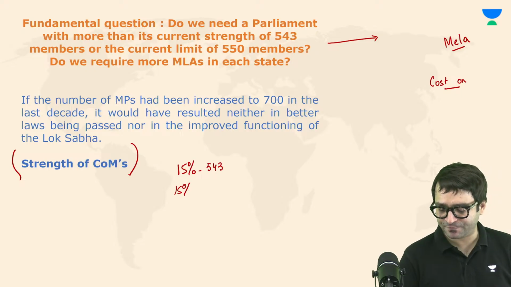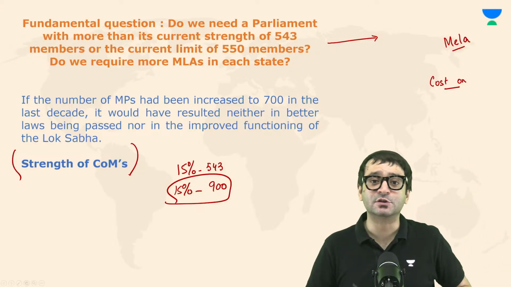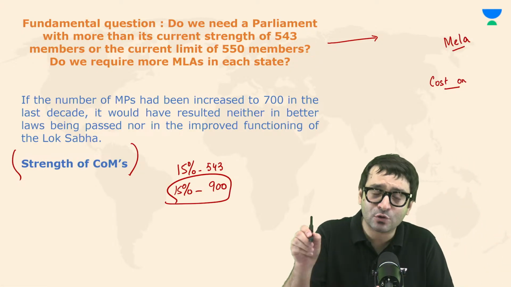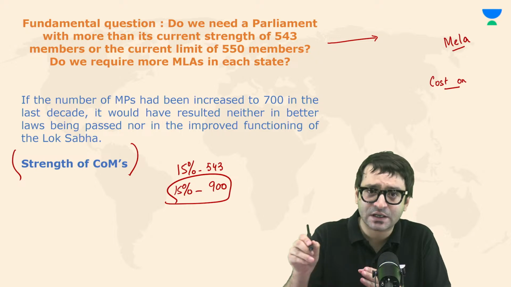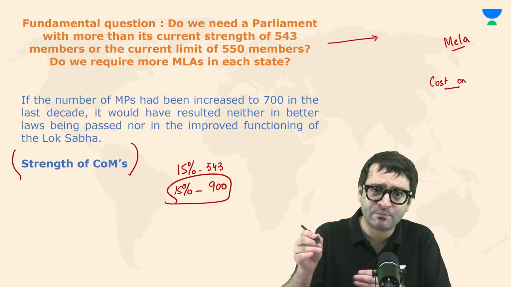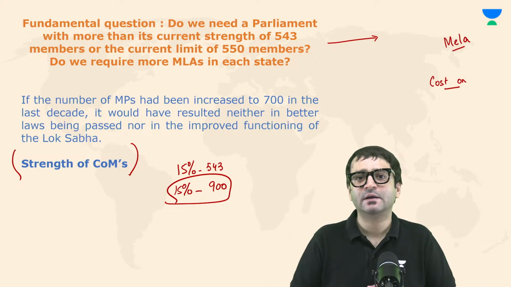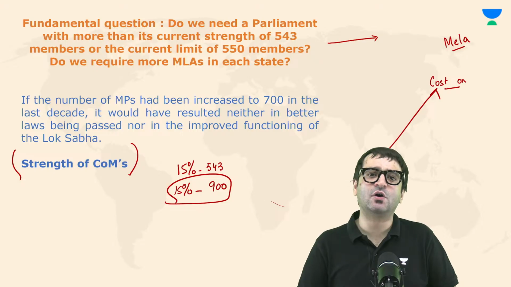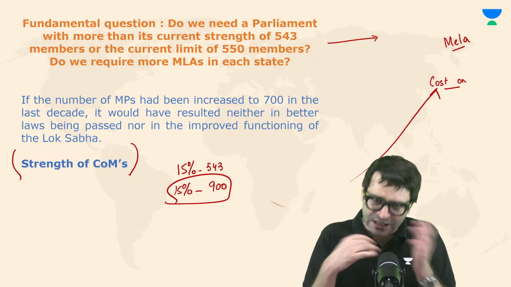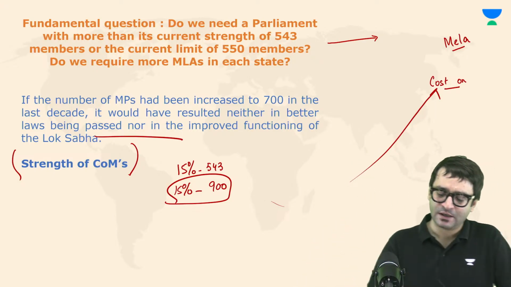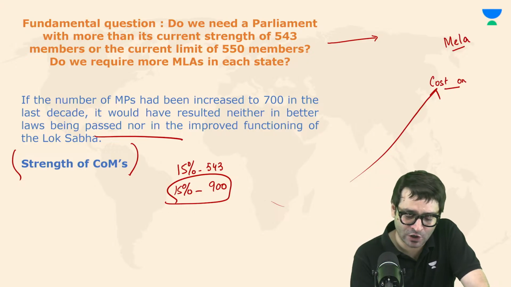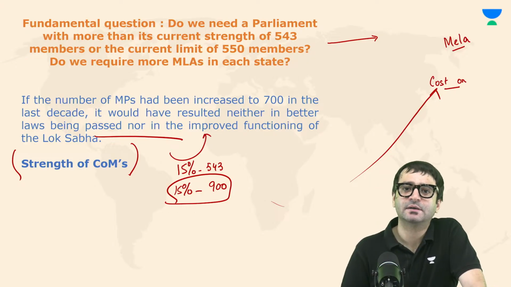Tomorrow, it will become 15% of 900, which means more ministers. More ministers means more bungalows, more vehicles, more cost, more housing for them, which would further be a drain on our exchequer. And despite that, we will not see better laws getting passed or improved functioning of the Lok Sabha.